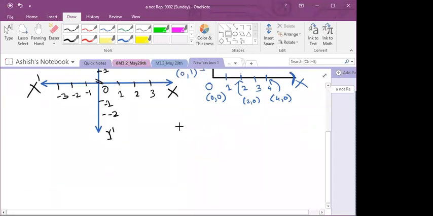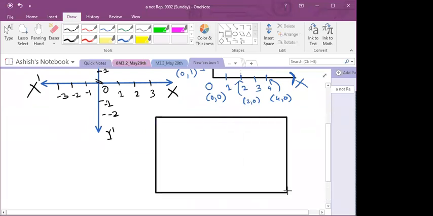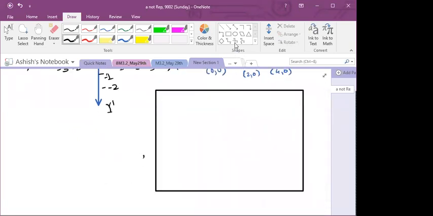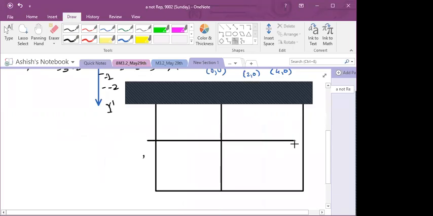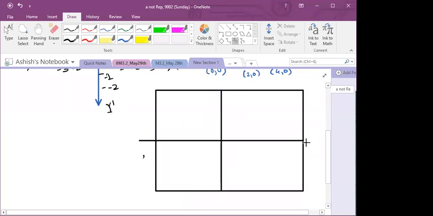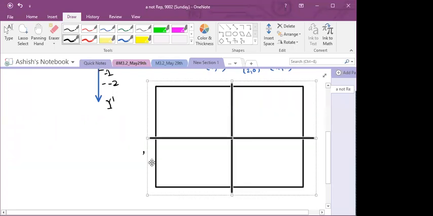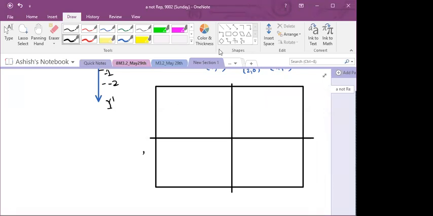Suppose this is your screen of laptop or mobile. Now with the help of this x-axis and y-axis, your screen is divided into 4 different quadrants. Is it clear now? Can you understand this?